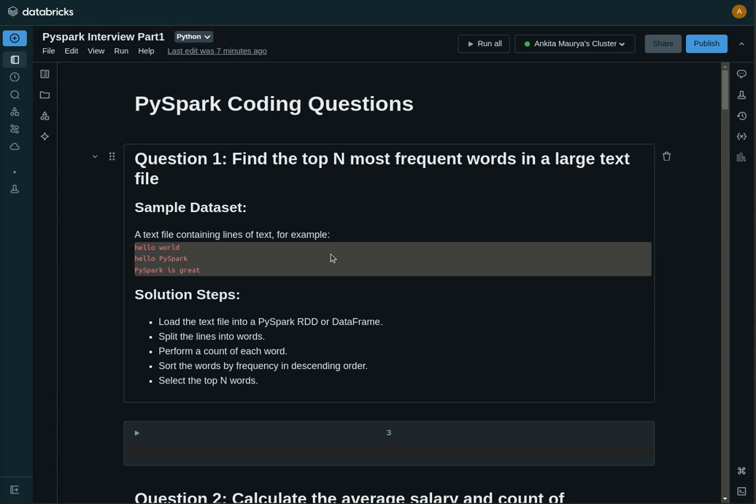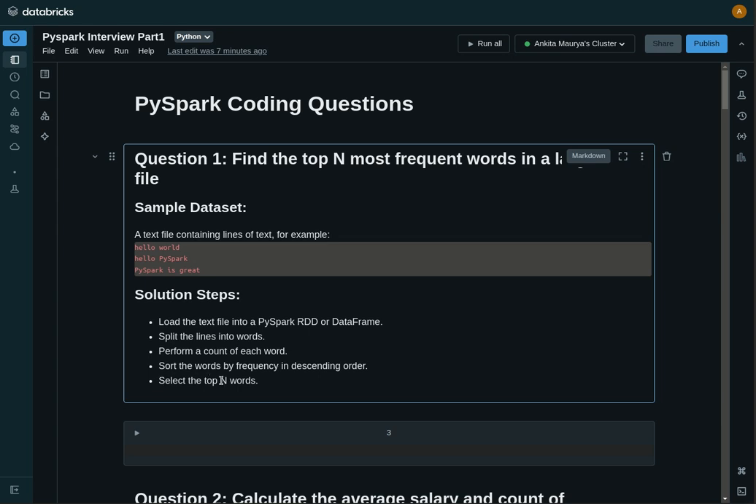So the next step is to split the lines into words. We will then perform a count operation for each word, then sort the words by frequency in descending order, and then finally we will just select the top n words.